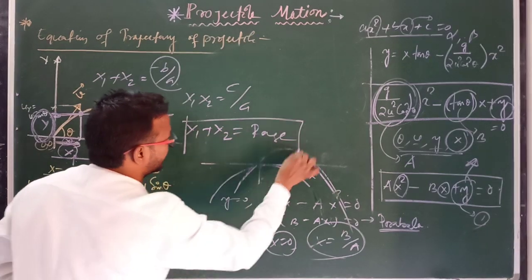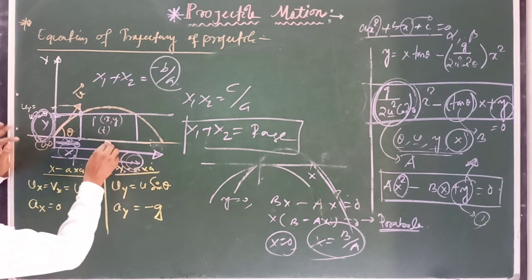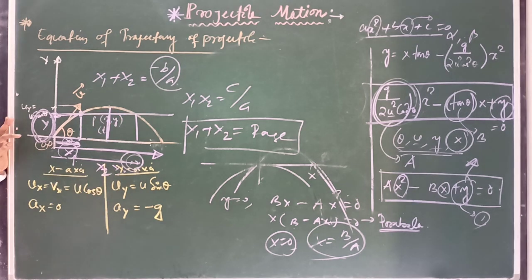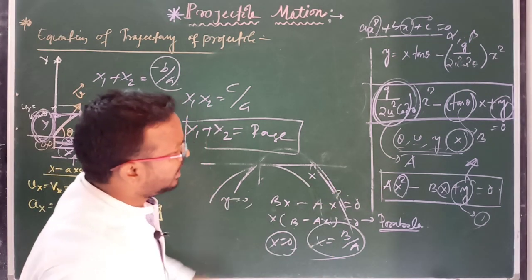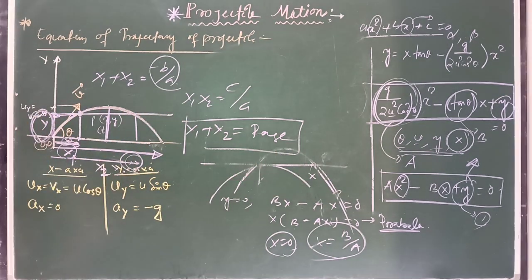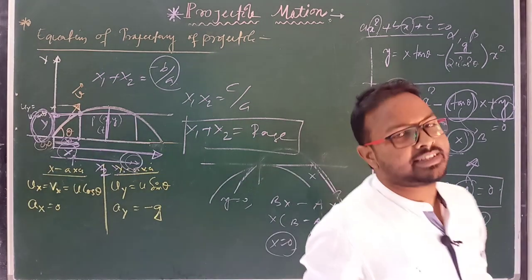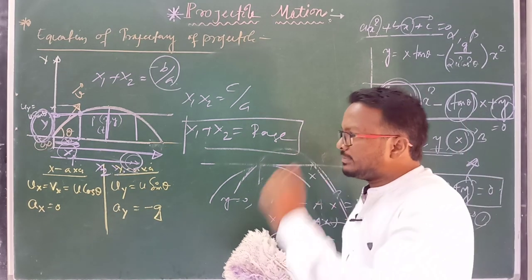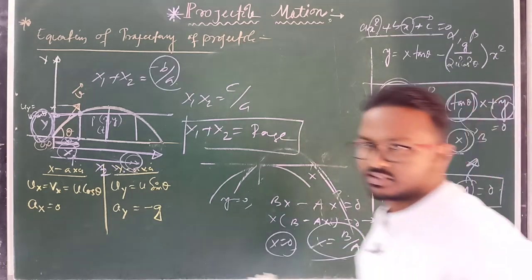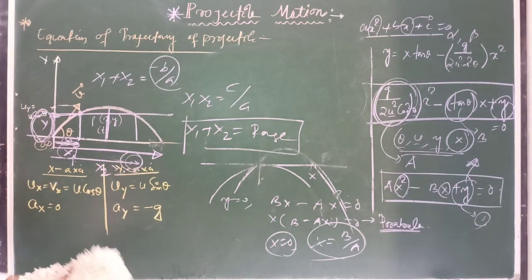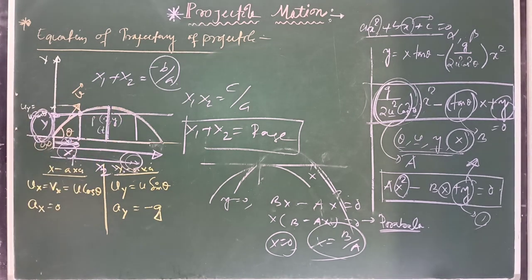This is known as the range of the projectile, this is the maximum height of the projectile, and this is the path of the projectile. We discussed that the path of the projectile is a parabola. If we project a projectile into space at a certain angle with initial velocity u, it describes a parabolic path, and this is the expression of the parabolic nature. Clear? Okay.